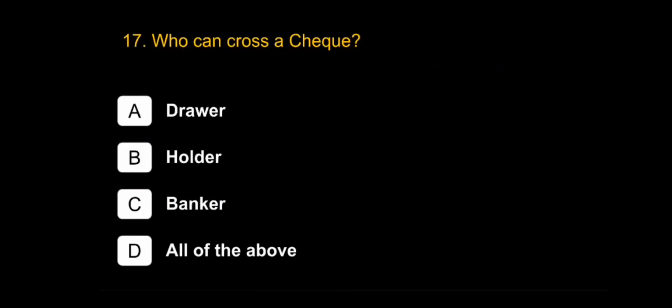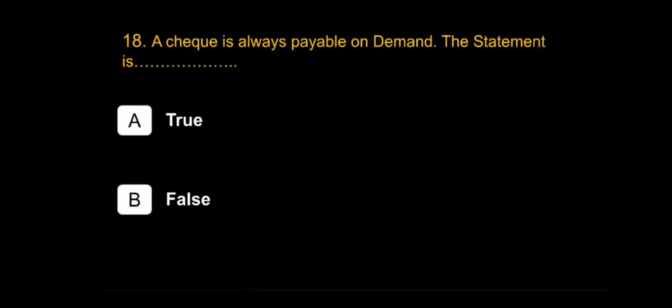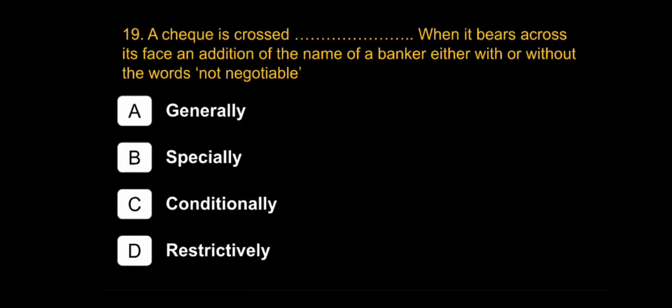Who can cross a cheque? Drawer, holder, banker, all of them. A cheque is always payable on demand. The statement is true. A cheque is crossed dash when it bears across its face an addition of the name of a banker, either with or without the words not negotiable, specially.